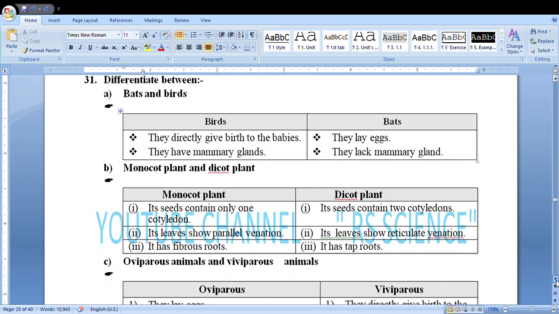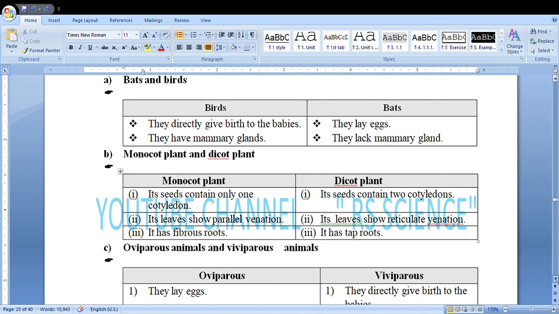Difference between bird and bat: bats directly give birth to their babies, birds lay eggs. Bats have mammary glands, birds lack mammary glands. Monocot, dicot: monocot has only one cotyledon in seed, dicot has two cotyledons. Monocot leaves have parallel venation, dicot leaves have reticulate venation. Monocot has fibrous root, dicot has taproot. These are also different.